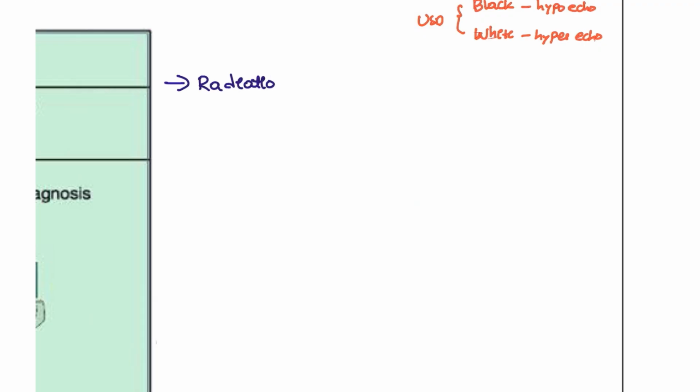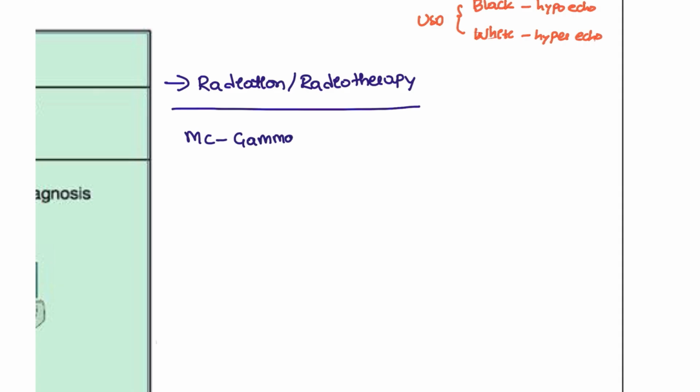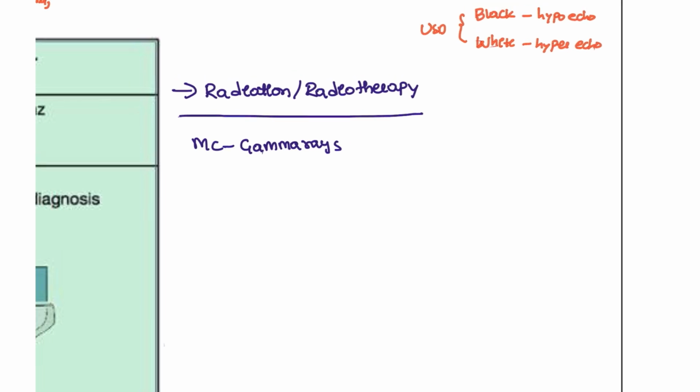So radiation, or radiotherapy, uses higher frequencies to eliminate those cancers. The most commonly used is gamma rays, right? Most commonly, we use gamma rays to remove these cancers. So we have different types of radiation.